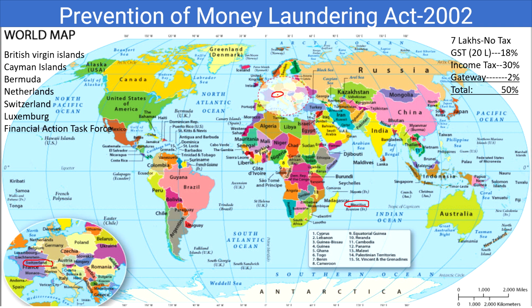And on top of it, there is one more international level forum, that is called Financial Action Task Force, FATF. It is an international task force which monitors the financial transactions going on in all the countries which are promoting terrorist activities or any tax evasion policies.